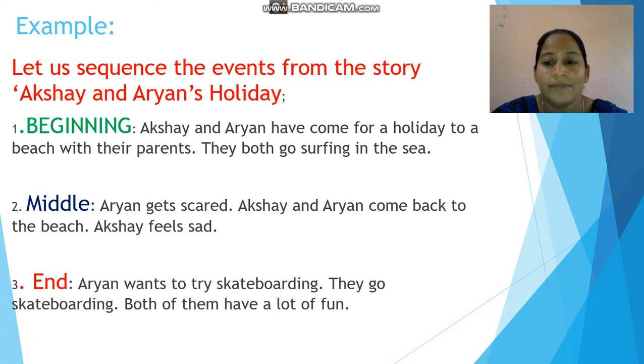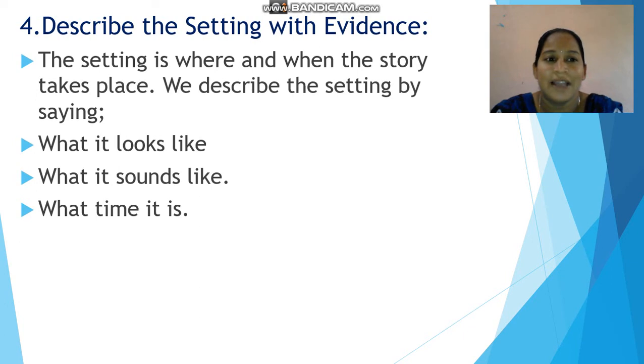Now middle, Aryan gets scared. Akshay and Aryan come back to the beach. Akshay feels sad. End. Aryan wants to try skateboarding. They go skateboarding. Both of them have lot of fun. So this is the event sequence, the events of the story. Understood?